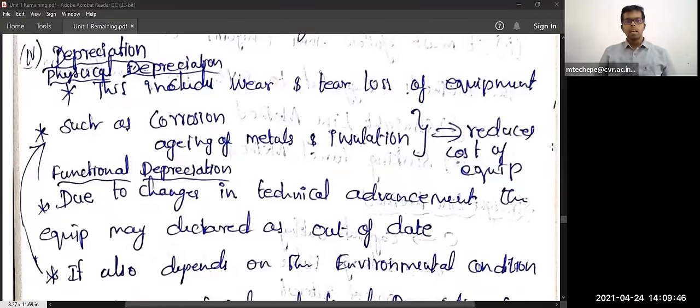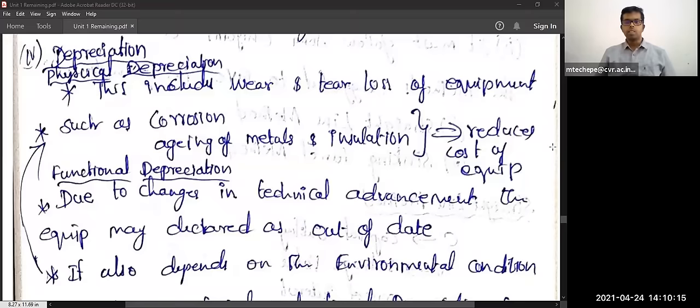And if you take a thermal power station, corrosion in the boilers and corrosion in the transmission lines, and aging of elements like metals and steam carrying tubes will be there. Due to the aging, it will become rust, and sometimes it will become holes and all. So we need to replace that.